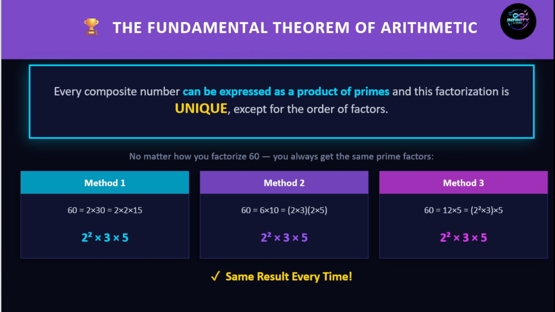And in the third method, we divided 60 as 12 into 5, but the final answer is 2 square into 3 into 5. Same factors, only order changed. So this is the fundamental theorem of arithmetic, which means every composite number can be expressed as a product of primes, and this factorization is unique. Whatever the order of the factors, the factorization is always unique.